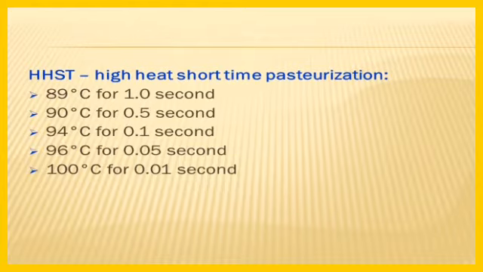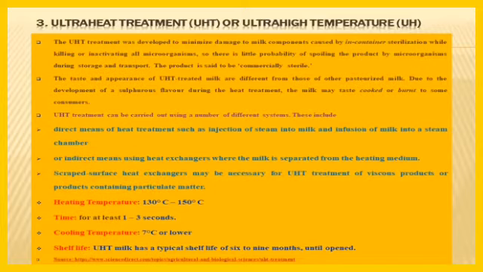Now see here, HHST, high heat short time pasteurization: 89, 90, 94, 96 and 100 degrees Celsius, according to the timing. For 89 degrees Celsius it will take 1 second, for 90 degrees Celsius 0.5 seconds, for 94 degrees Celsius 0.1 second, and for 96 degrees Celsius 0.05 seconds. The time it takes gets lower, like that.